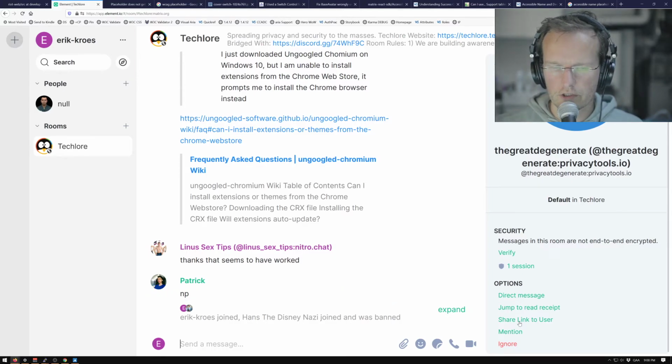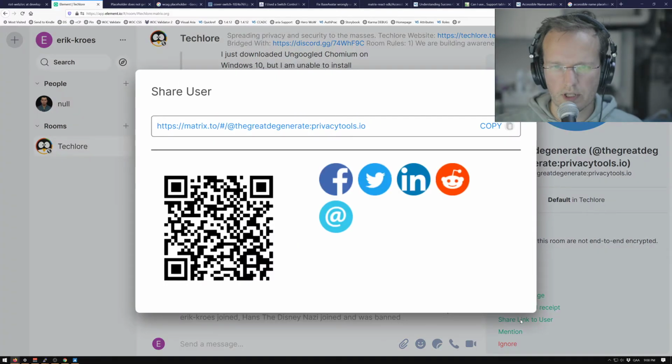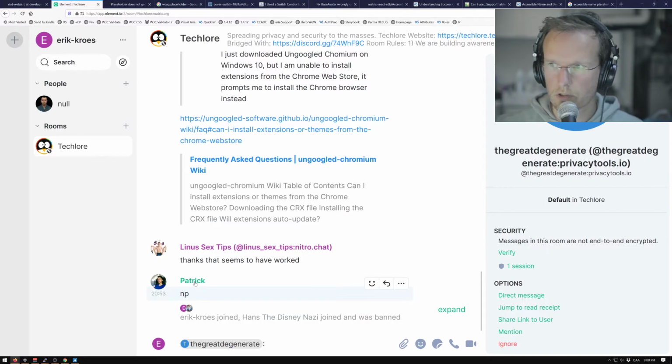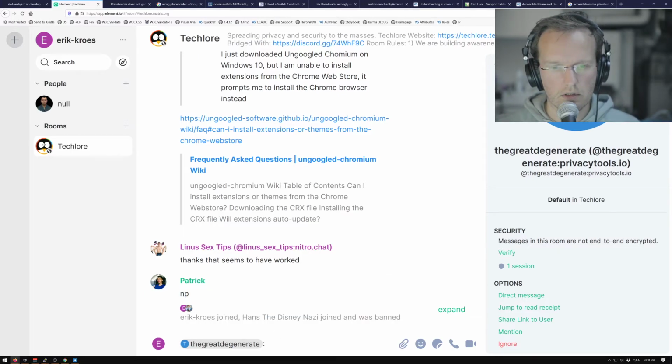Share link to user. Sounds like something that's a button, maybe a pop-up? Yeah, pop-up, okay. So this is a pop-up. I'm not going to inspect that further right now. Then we've got mention. Oh, that's basically the same thing as clicking somebody's name. Okay, so it's already there. Good. Maybe it just needs a more clear name then. That's easy.